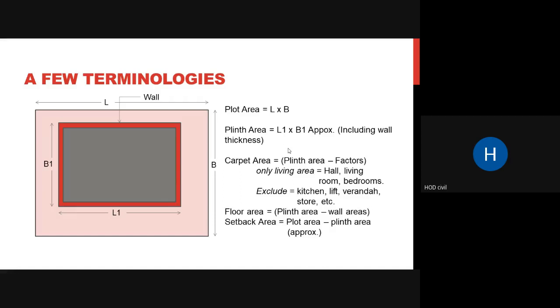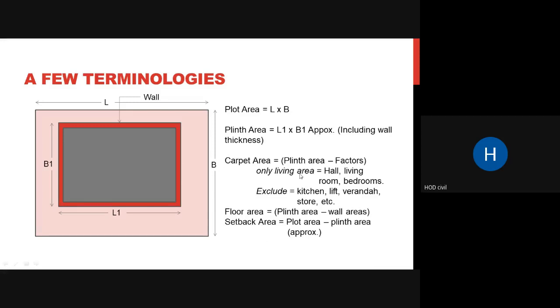The next thing is your floor area. Floor area, what do we mean by this? Floor area is your plinth area minus your wall area, meaning you have to take your distances inside. So this L1 and B1 will be taken inside. L1 and B1 will be the distance of this room. That is our floor area. And we can see the setback area that we have to always provide.